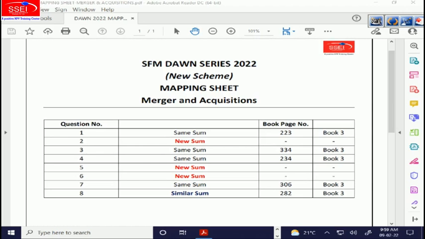Mergers and acquisition. Okay, a review of mergers and acquisition for the SFM Dawn series. As you see on the screen, I have taken 8 questions of mergers and acquisition from the recent papers in RTP. And out of these, question number 2, question number 5 and question number 6 are new sums. And the other questions are those which are already there in our book.